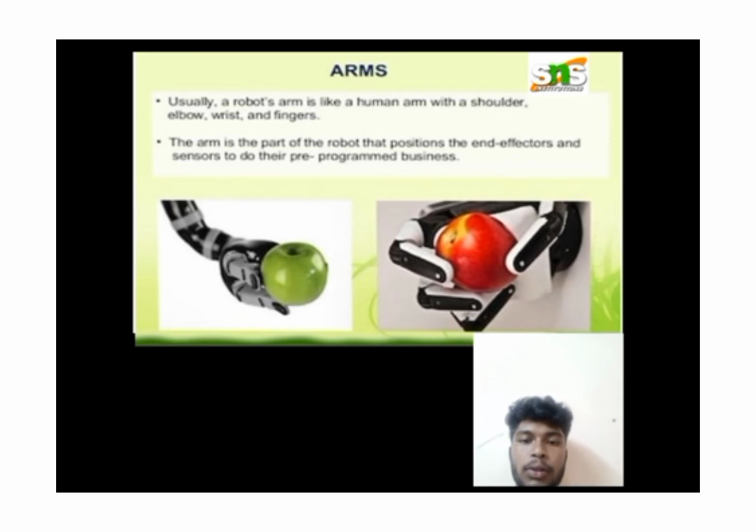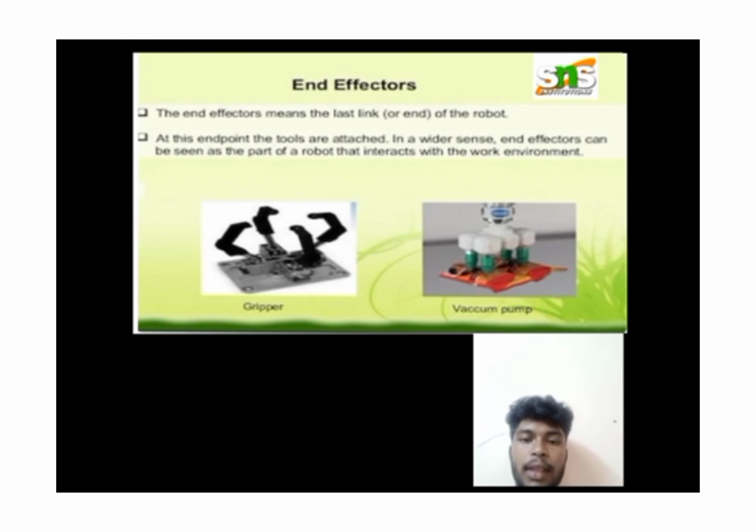Then arms. Usually a robot arm is like a human arm with a shoulder, elbow, wrist, and fingers. The arm is the part of the robot that positions the end effectors and sensors to do their pre-programmed business. Then end effectors. The end effector means the last link or end of the robot. At this end point, the tools are attached. In a wider sense, end effectors can be seen as the part of the robot that interacts with the work environment.